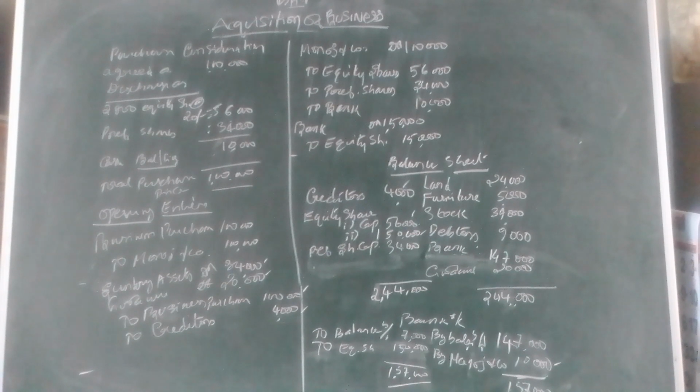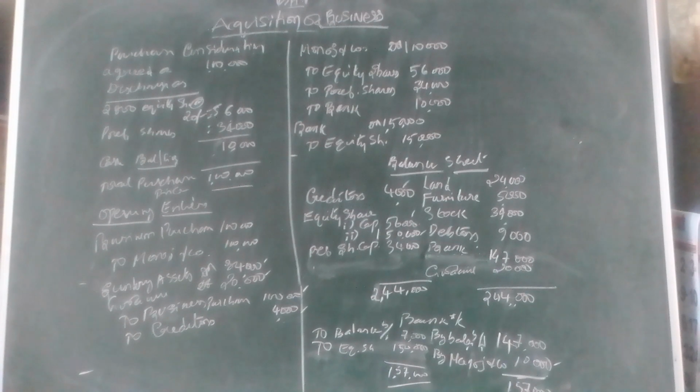You know very well basically what is acquisition. In this question, Manoj and Co., a firm, is purchased by another joint stock company. That purchase is made for a consideration of 1 lakh rupees. We are also given that the 1 lakh is discharged in the form of 2,800 equity shares at rupees 20 each, and preference shares for rupees 34,000. The balance amount of 10,000 is paid in cash.